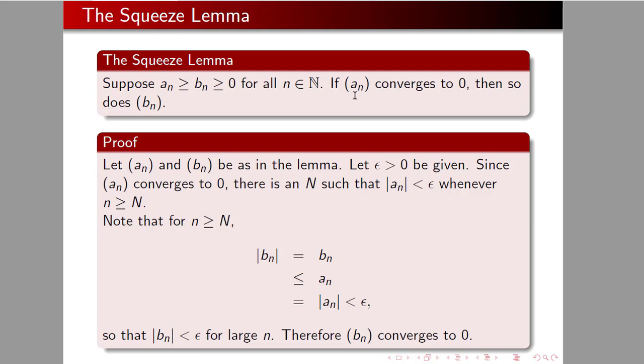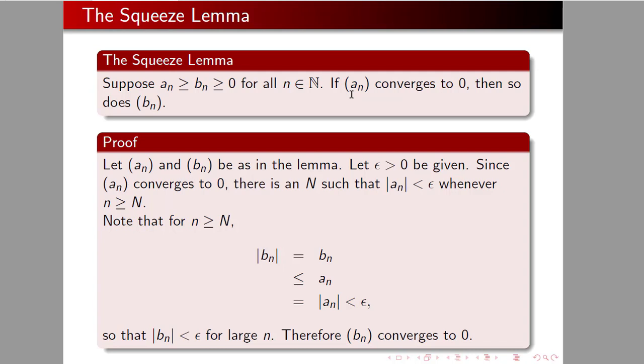Now, suppose that AN converges to 0. Well, then BN must converge too. And so AN is squeezing BN down to 0. And this is frequently used when AN is something we got a good solid handle on, and BN we're kind of fuzzy about, but we do know that AN is bigger than BN. Okay. So let's go through the proof here.